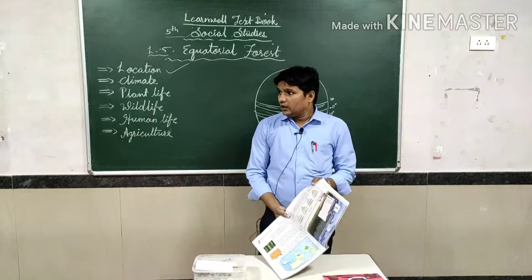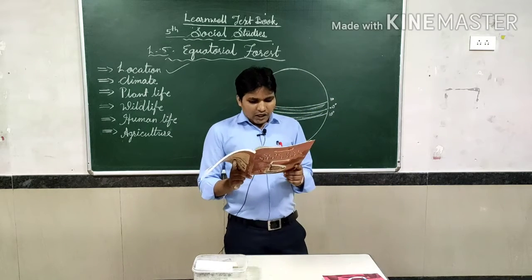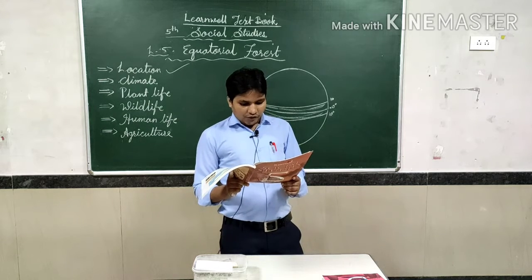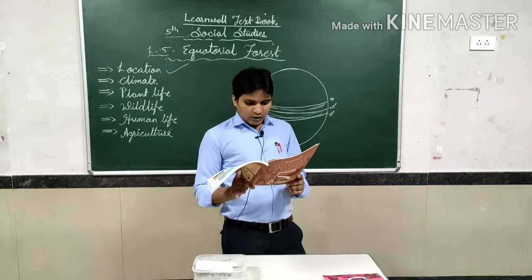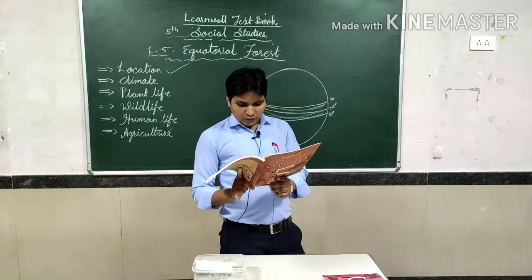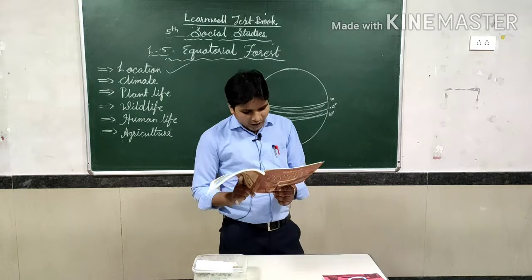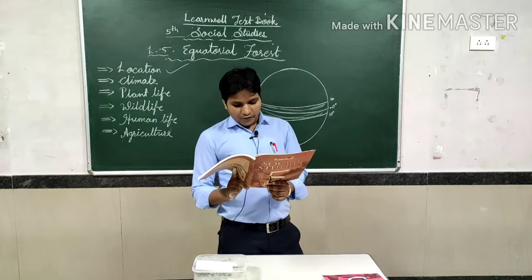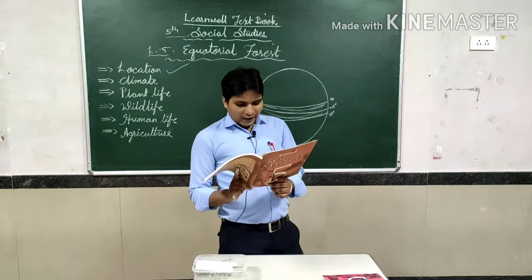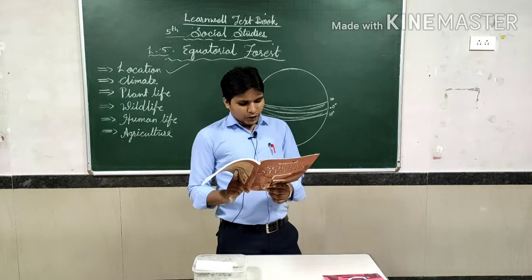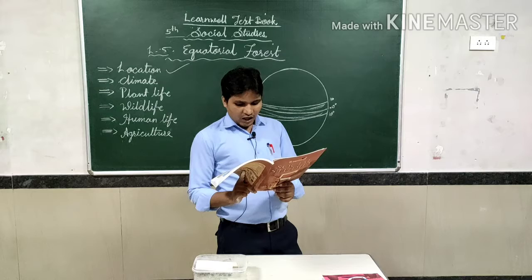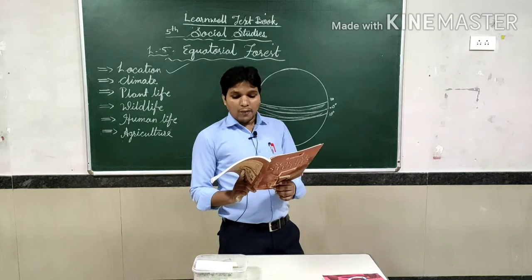So, I am reading the passage. The equatorial rainforest regions, as the name indicates, are found near the equator between 0 degree to 10 degree north and south of the equator. The equatorial regions fall in the torrid zone and remain hot and wet throughout the year. If you look at the map carefully, you will be able to see that it is spread over parts of 3 continents: Asia, Africa and South America.